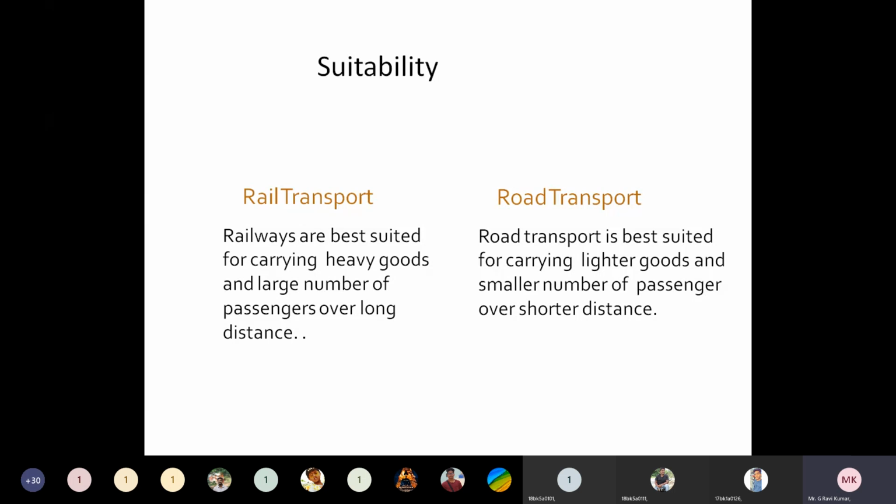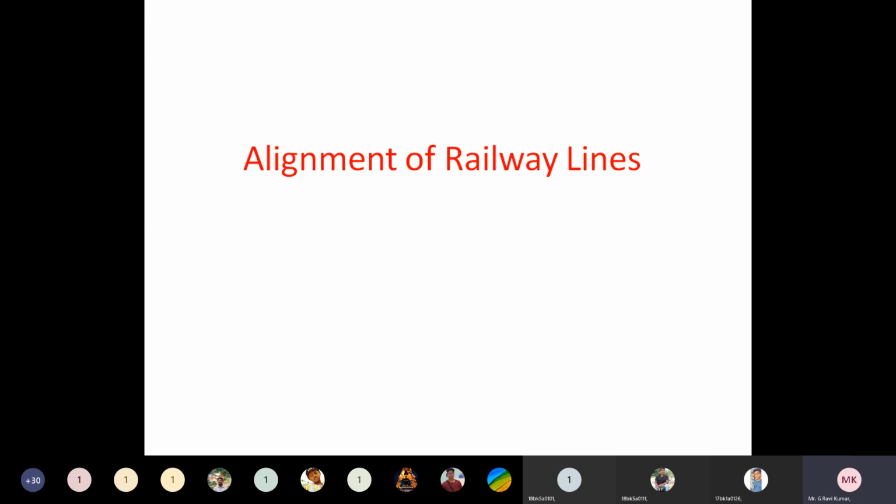In our subject, we especially discuss railway engineering. In railway engineering, we have discussed various components of the railway track. Understand now? We have also discussed various fittings of the railway track. Whatever the transport system, either road transport or rail transport, we first have to lay a route. In the case of road transport, we construct roads, and in the case of rail transport, we construct a railway track. In both cases, alignment is the most important one.